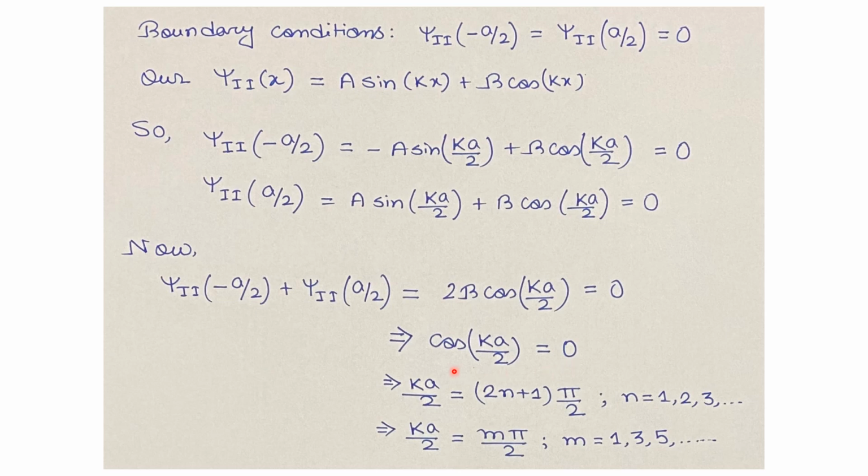Now, a cosine function can be 0 for the values ka by 2 equal to any odd multiple of pi by 2. So our ka by 2 will be an odd multiple of pi by 2. That can be written as 2n plus 1 times pi by 2, where n takes integer values 1, 2, 3 and so on. We can write this as ka by 2 equals m pi by 2, where m equals 2n plus 1. So the values of m will be odd integers, that is 1, 3, 5 and so on.